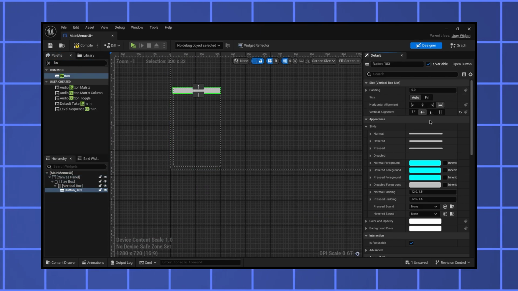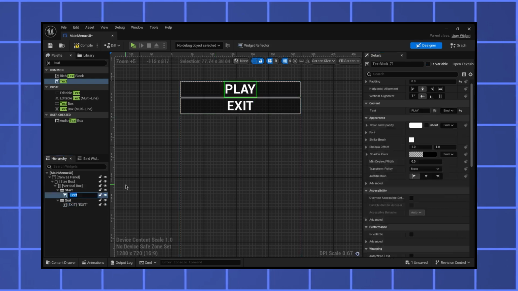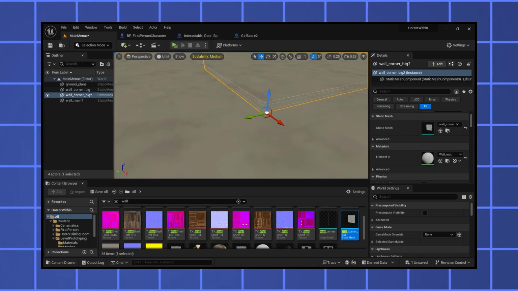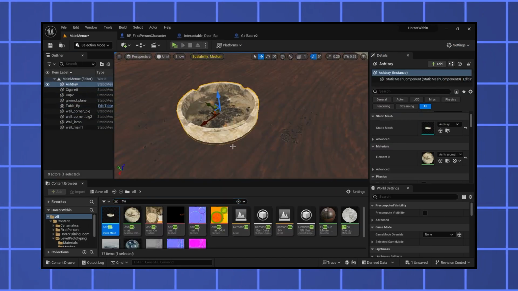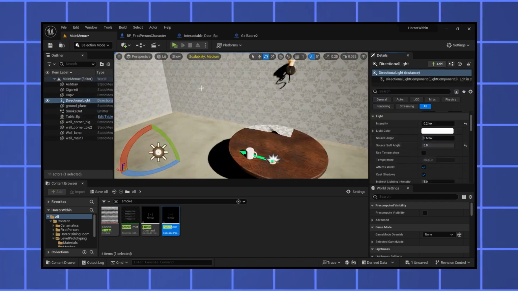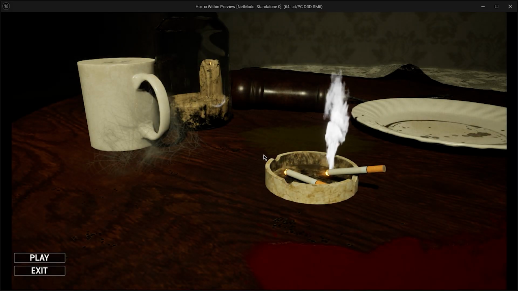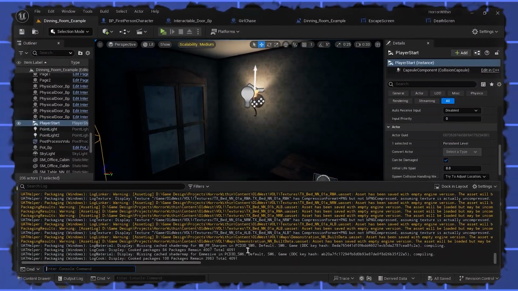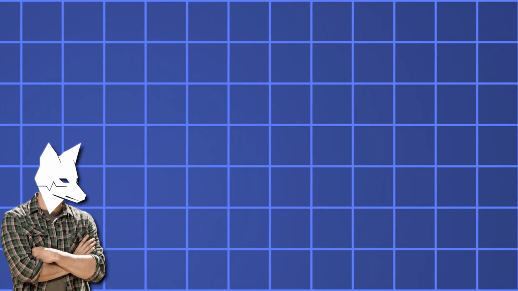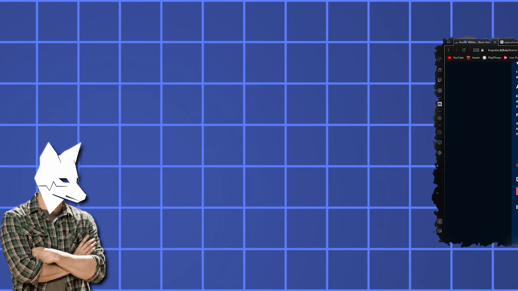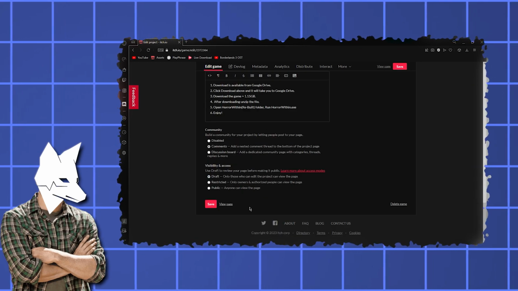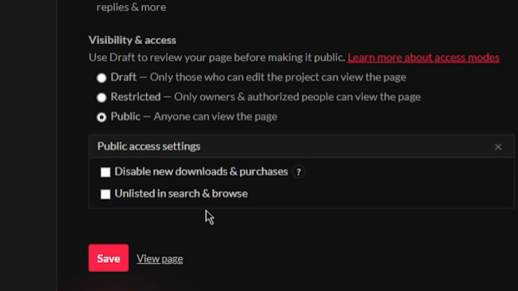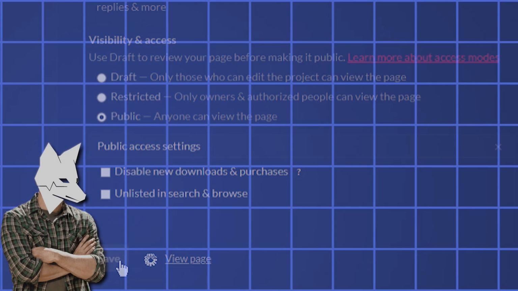Now every game has a main menu, so I'll have to make that. So there's a new main menu UI and there's a new main menu level. So overall it looks something like this. The game was complete, so I exported it and now I was ready to upload the game on itch.io. Then I made an official itch.io page and customized it a little bit, and then I pressed the publish button. The game is out now and freely available for everybody.